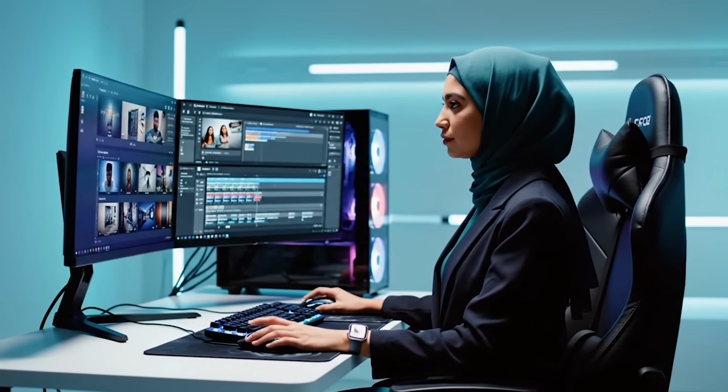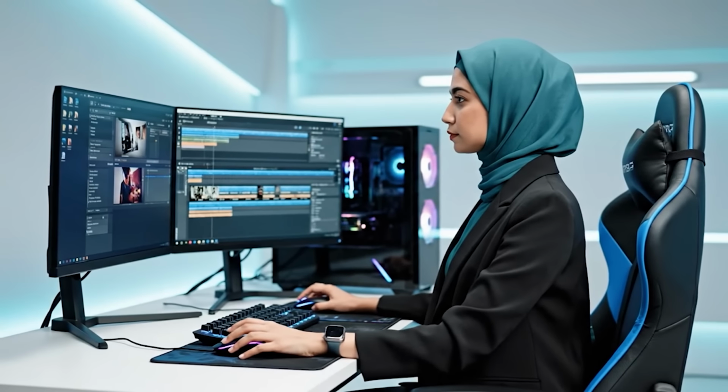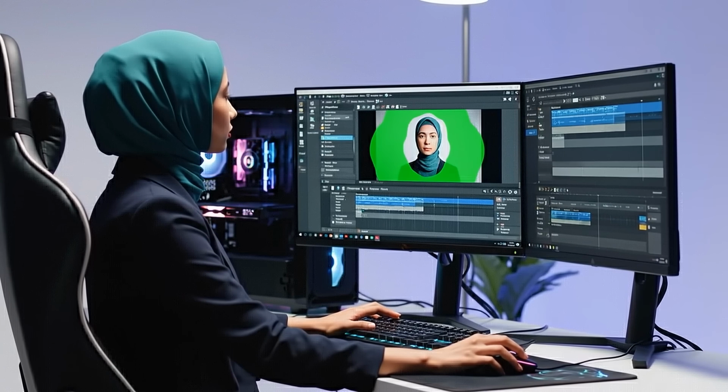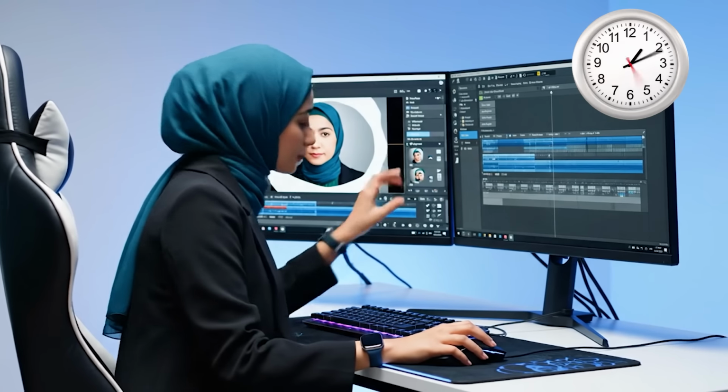Because if you are, you already know the pain. Changing a background? First, you need a green screen. Then you spend forever keying it out perfectly. Then comes masking the hair, fixing edges, dealing with color spill. Suddenly, hours are gone for a single shot.